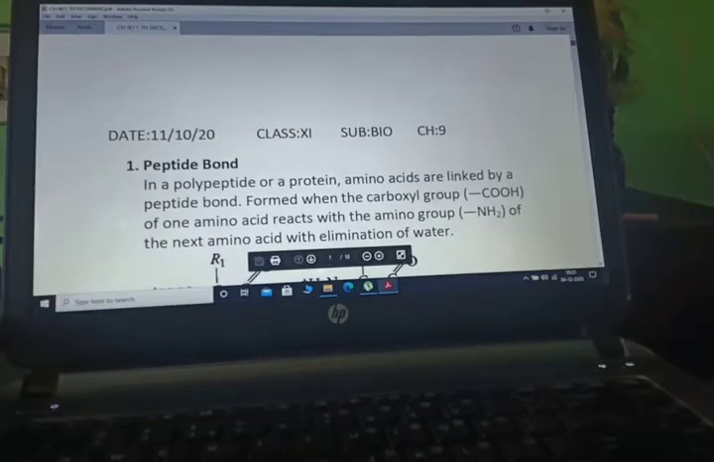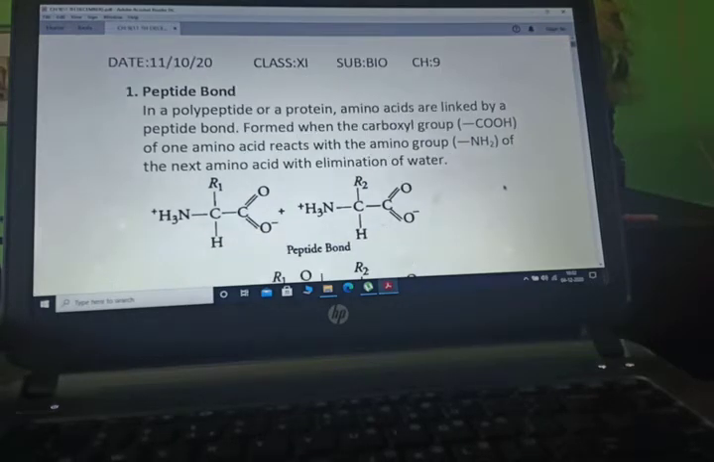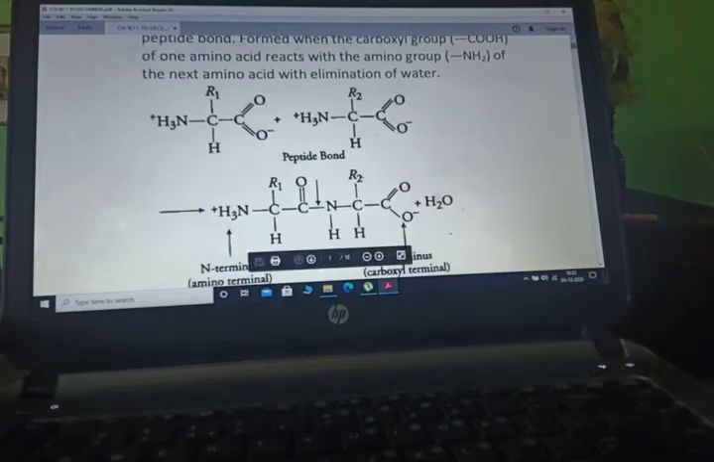Hi students, today we are starting our next topic, that is peptide bond. In a peptide or a protein, amino acids are linked by a peptide bond, which is formed by the carboxylic group COOH of one amino acid reacting with the amino group of the next amino acid with elimination of water. Now we will see how it works.